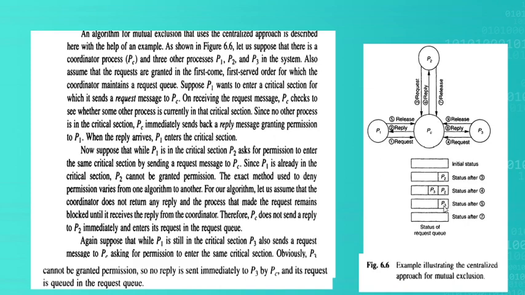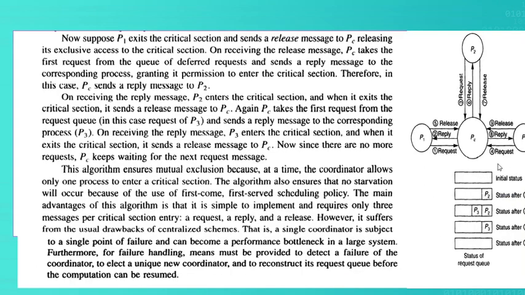As there is no other process, P3 is granted permission. So P3 is given the reply message that now you can execute in the critical section, and the ninth one is release. Now, the status of the request queue after 7: there is no other process in the ready queue to enter into the critical section.